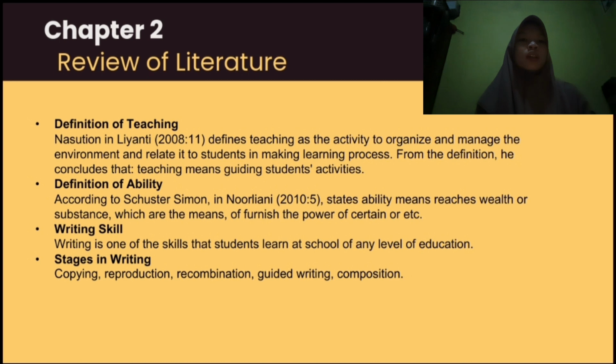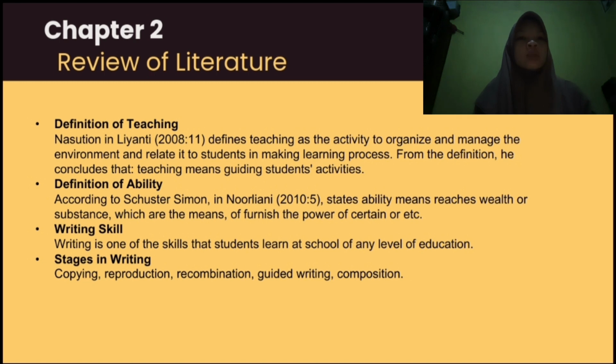And definition of ability, according to Webster in Norliani, states ability means riches, wealth, or substance, which are the means to furnish the power of certain acts.